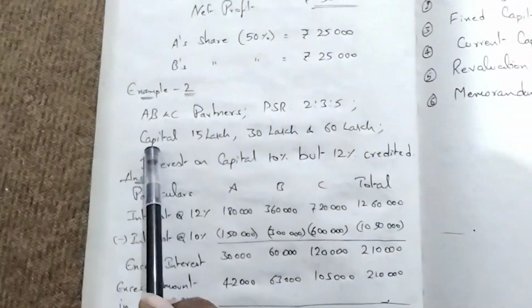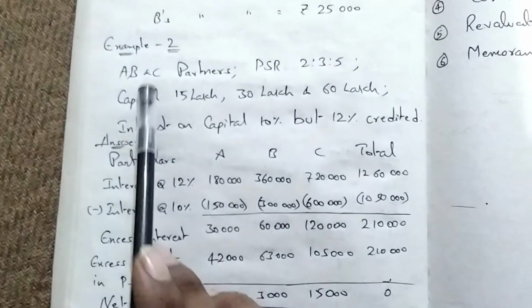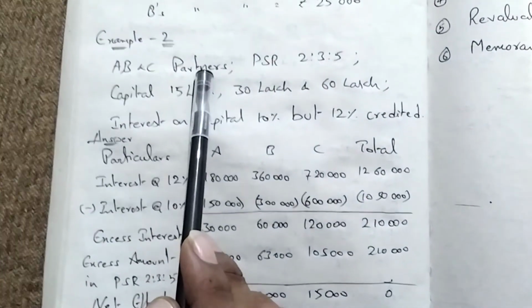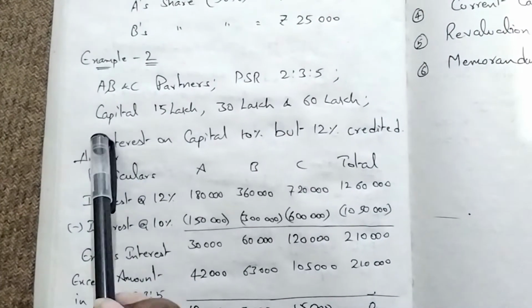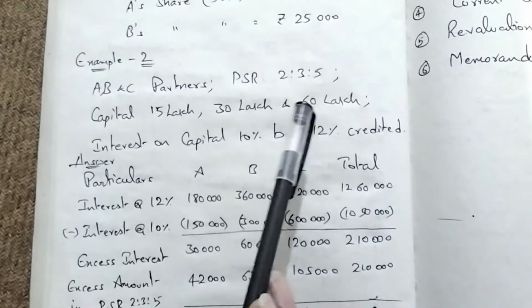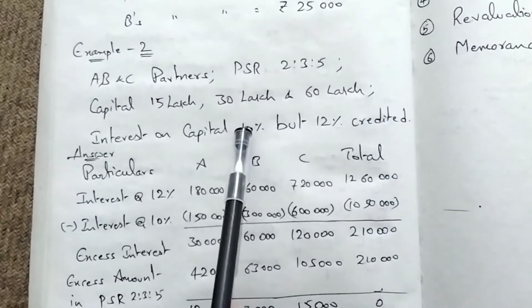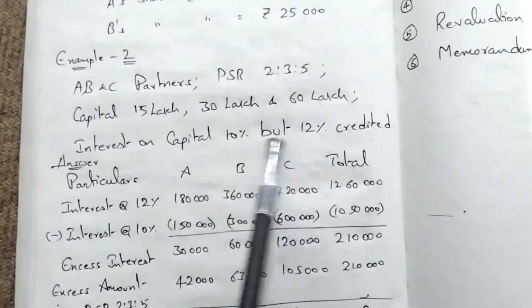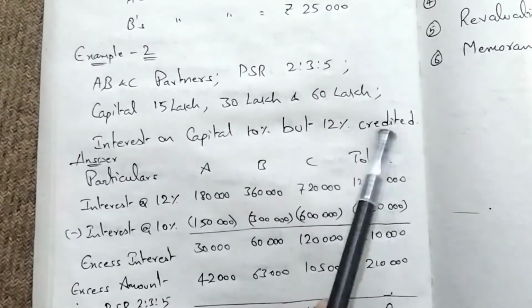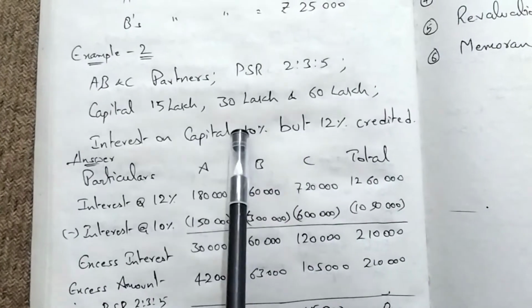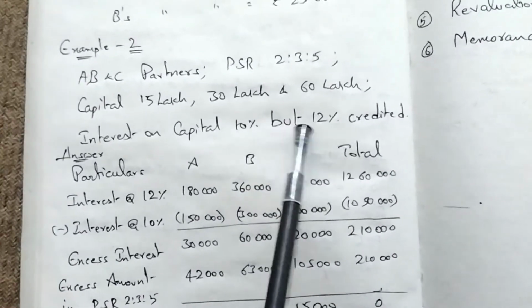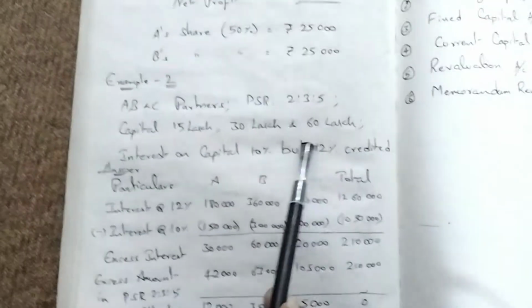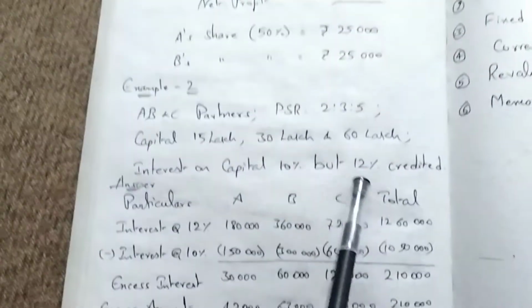And see another example. Example 2: A, B and C are partners. Profit sharing ratio is 2:3:5. Capital introduced is 15 lakhs, 30 lakhs, 60 lakhs. Interest on capital 10%. Fine, superb. But 12% was credited. It is a mistake. The extra 2% should not be credited as per interest on capital. It should be credited as per the PSR.